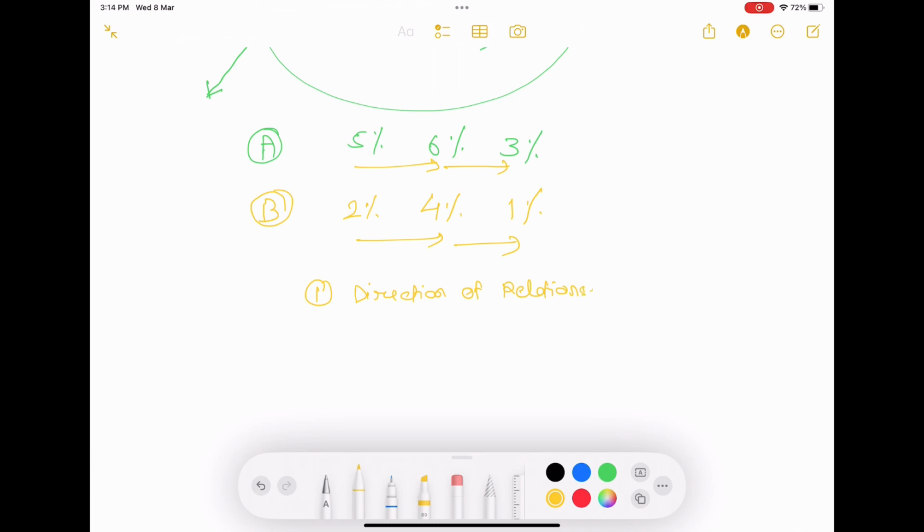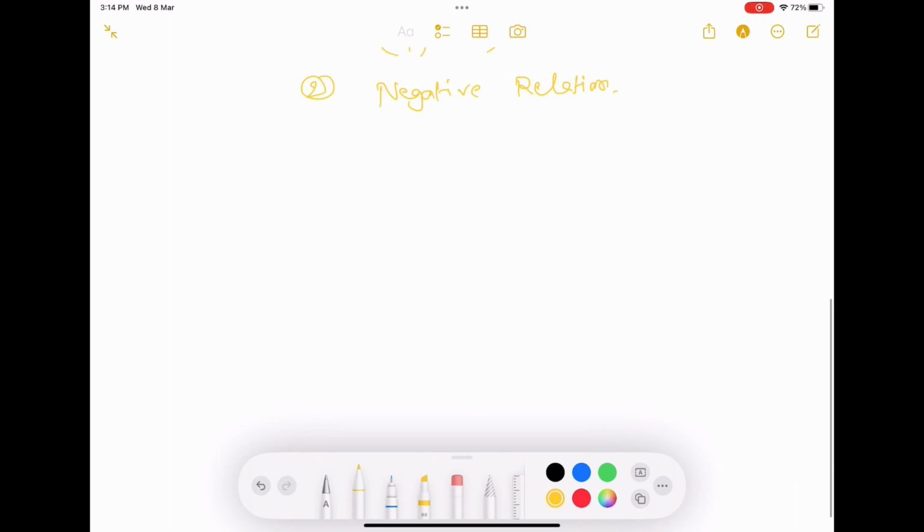Now let's understand the negative covariance a bit. If the variables move in opposite directions, if one goes up, another goes down, if one goes down, another goes up, then that's an example of a negative relationship. So in summary, we can summarize covariance as positive relation and negative relation.